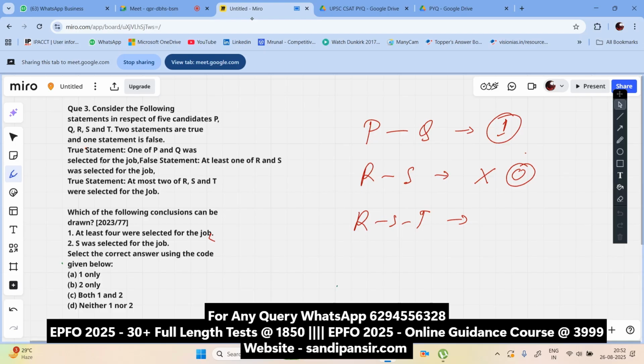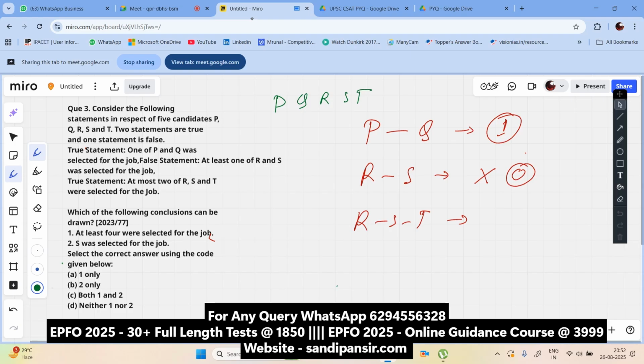We have five candidates here: P, Q, R, S, T. Now, one of P and Q was selected, and from R, S, T at most two were selected. Now, what is going to happen here? There is a contradiction here.